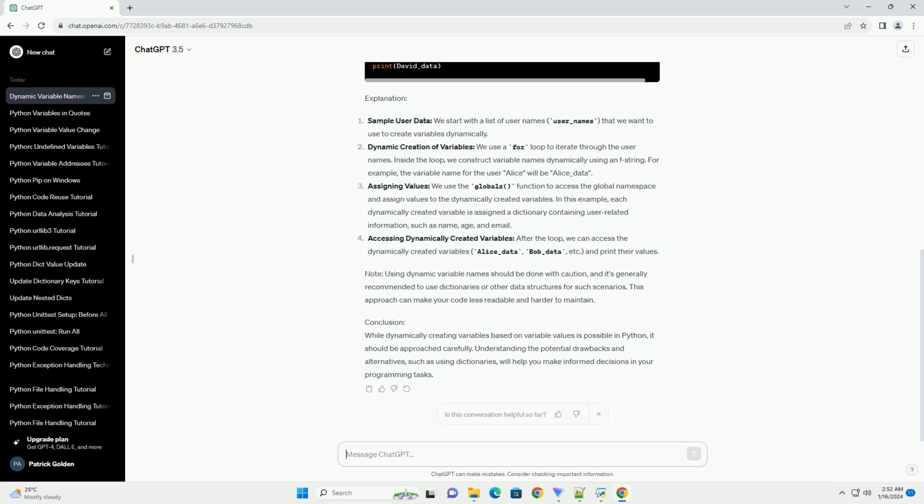Note: using dynamic variable names should be done with caution, and it's generally recommended to use dictionaries or other data structures for such scenarios. This approach can make your code less readable and harder to maintain.